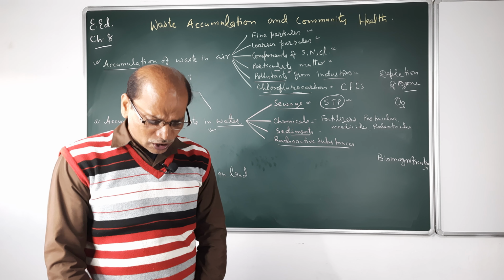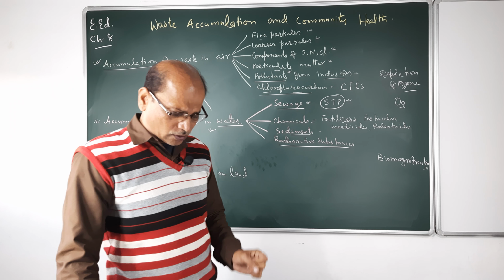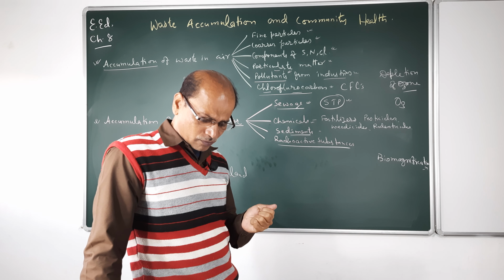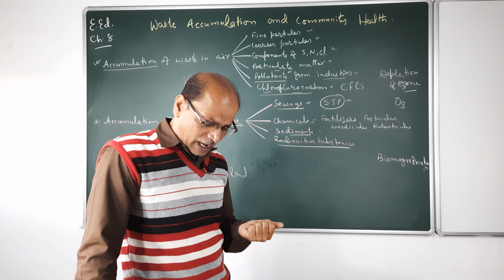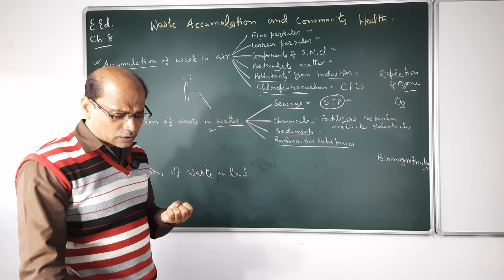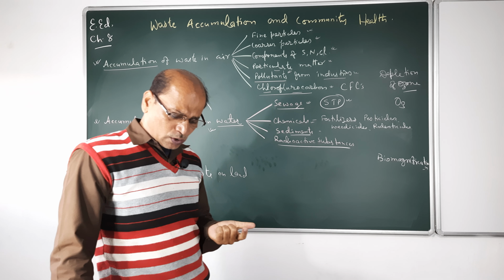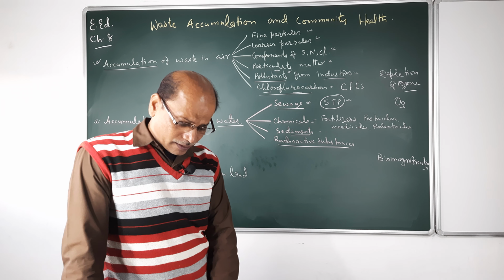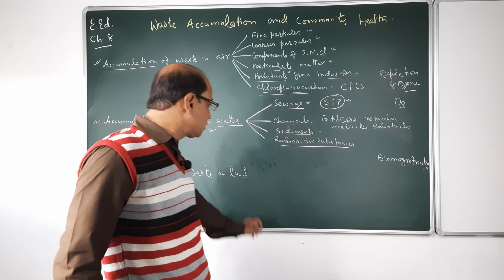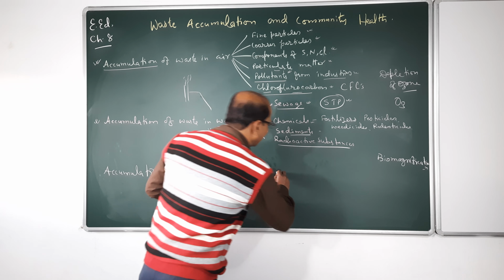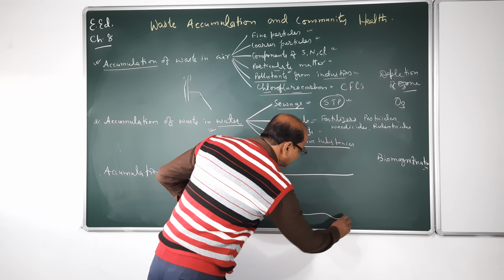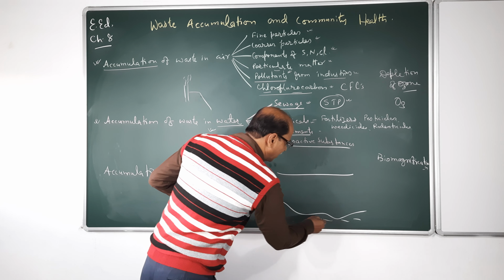So the accumulation of waste on land causes serious hazards to community health, and its bad impact also takes place in the water bodies and underground water sources. Suppose this is the land, and inside the land there is underground water.